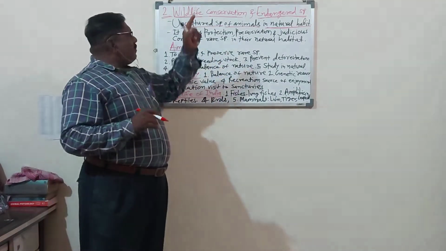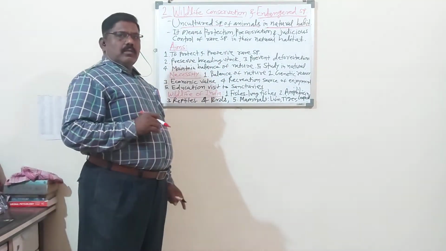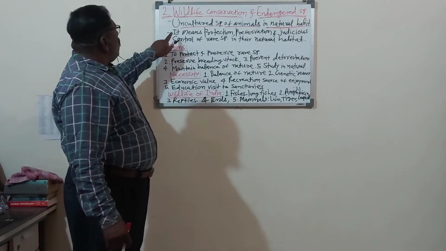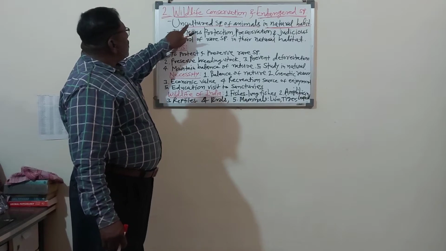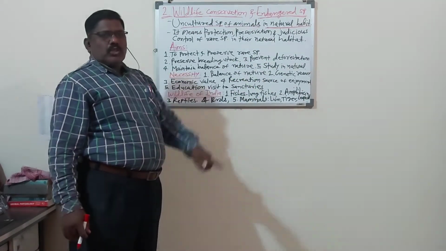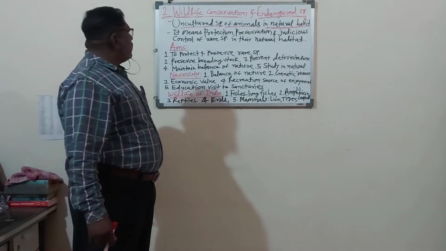So wildlife conservation, protection of wild animals. So uncultured species of animals in their natural habitat is called wildlife conservation.